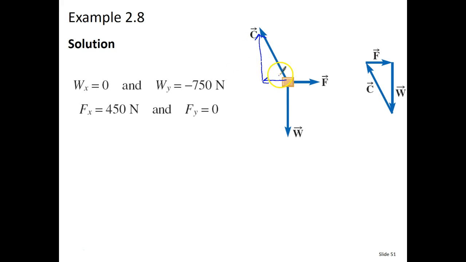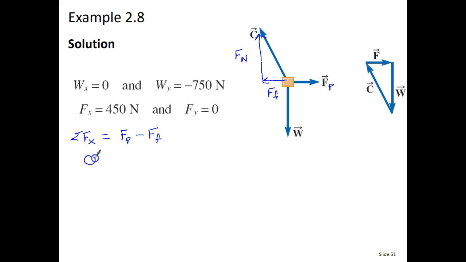One of those contact forces is the normal force. That's the force that keeps it from falling down through the floor. And the other one is the force of friction. We're going to talk about the force of friction here in a second. But let's go ahead and solve this one for both the forces in the x and the forces in the y. The sum of the forces in the x direction would be equal to the force of our push. I can even put FP here if that makes it easier. And we're going to subtract from that the force of friction. And that's our contact force.